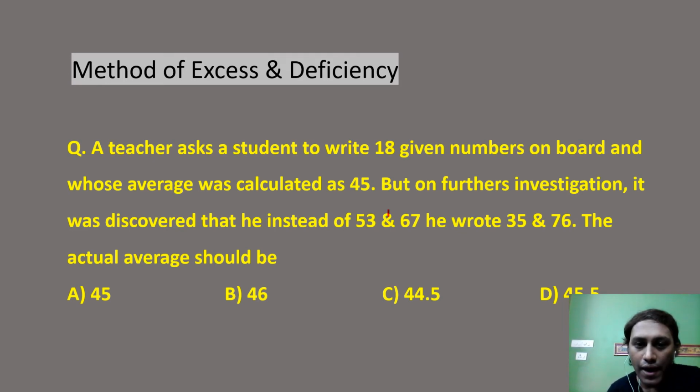But on further investigation, it was discovered that instead of 53 and 67, he wrote 35 and 76. The actual average should be option A 45, option B 46, option C 44.5 and option D 45.5.